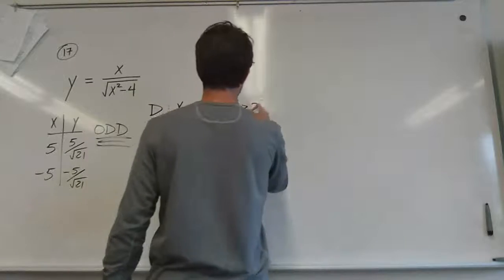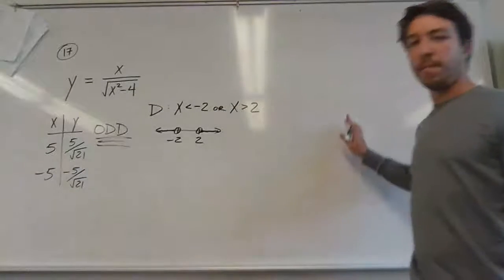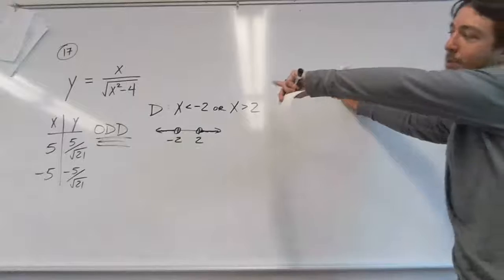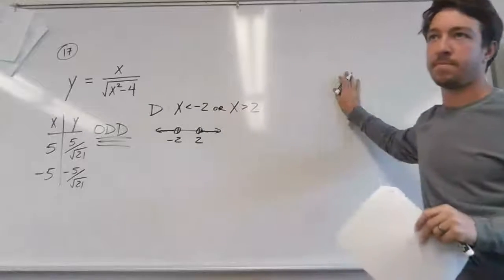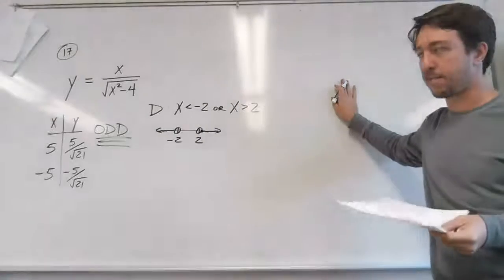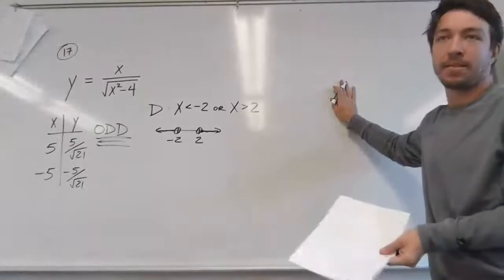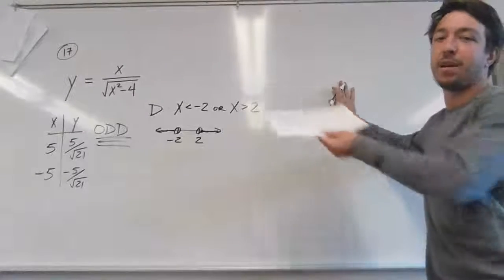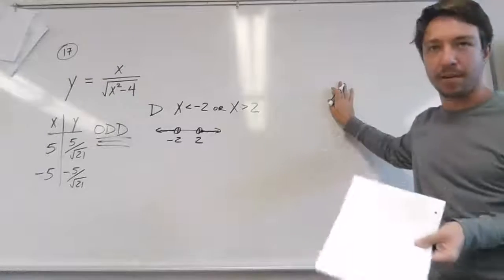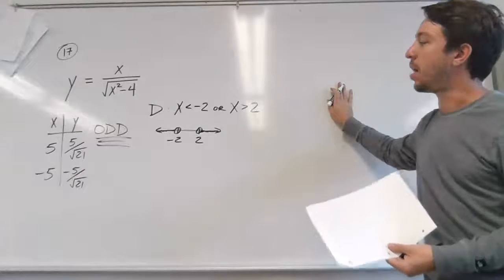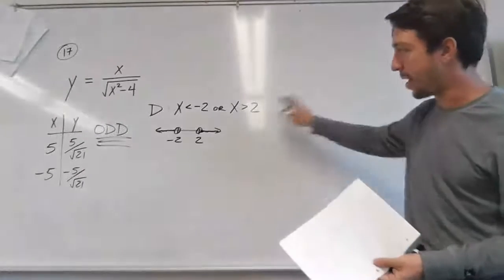Does that make sense? I need to make sure that the thing under the radical is positive. So x can't be 1, for example, because that would give me -3 under the square root. We can't square root negative numbers. All right, so we've got the domain.